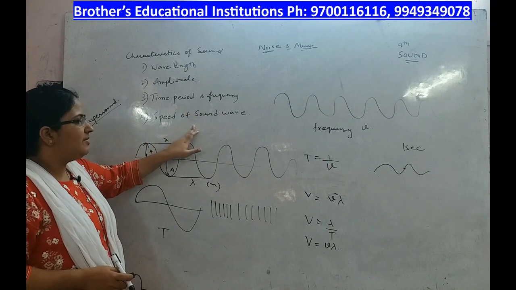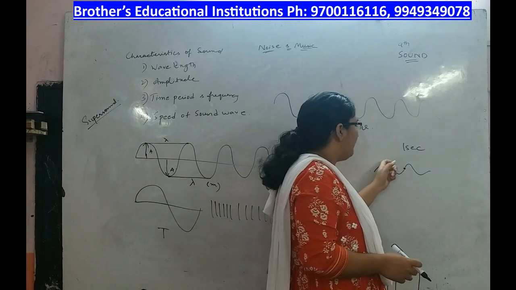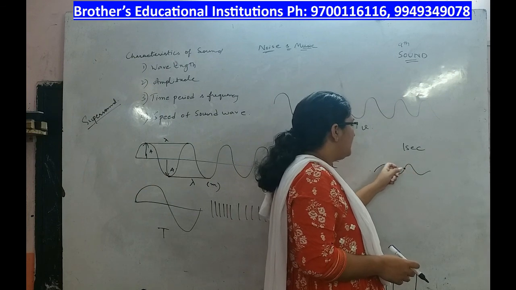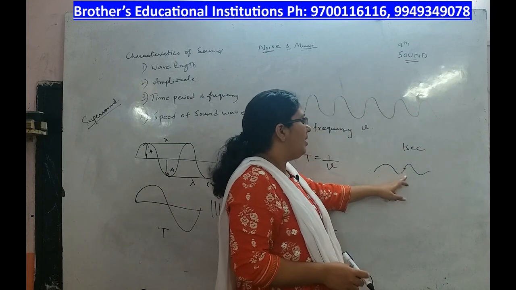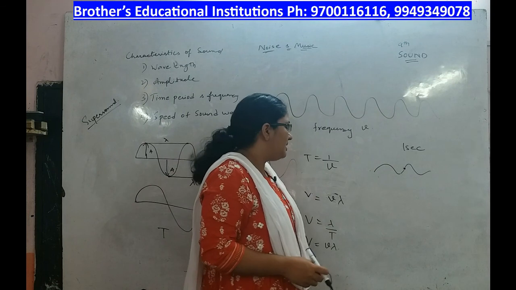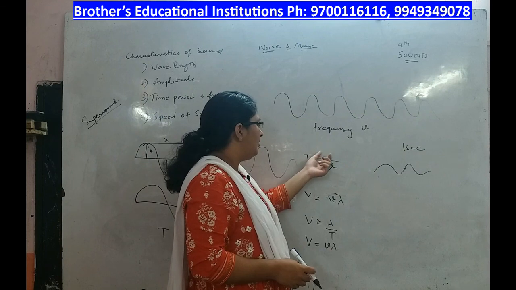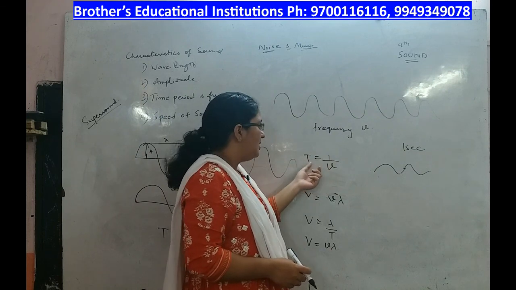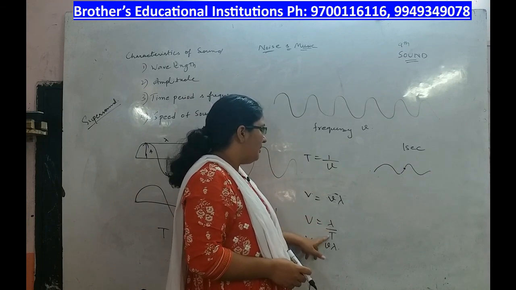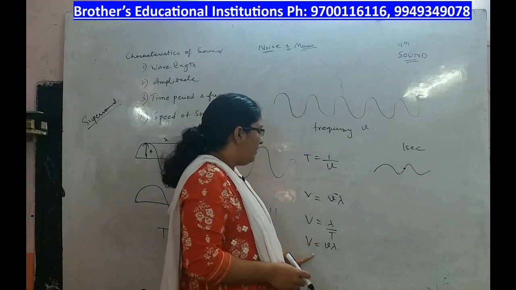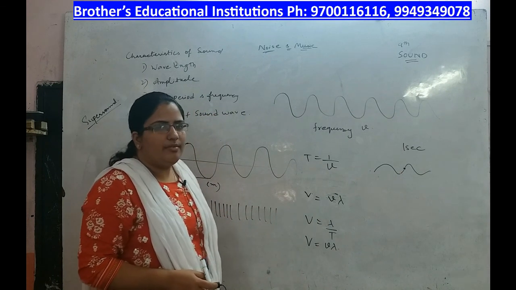Speed of a sound wave. It is the distance covered by the wave in 1 second, in a unit time, by passing through a point. We know that time period T is equal to 1 by nu, where nu is frequency. Velocity is equal to distance covered by time, and 1 by T is equal to nu. So v is equal to nu lambda. This is the formula for velocity of sound.